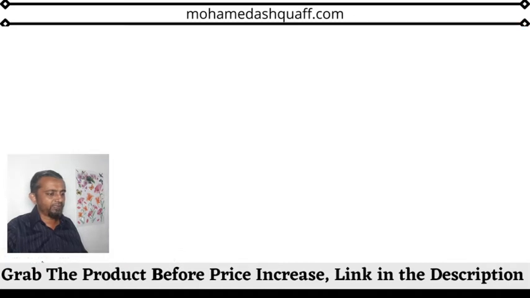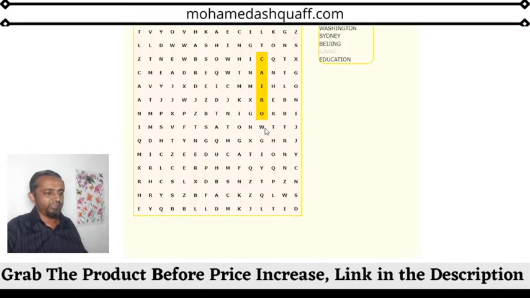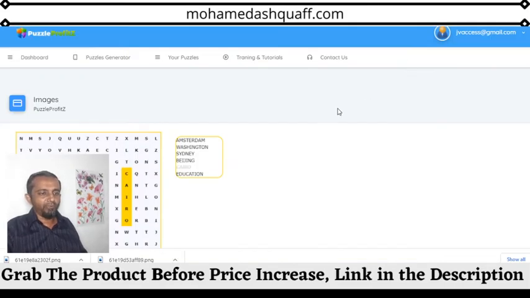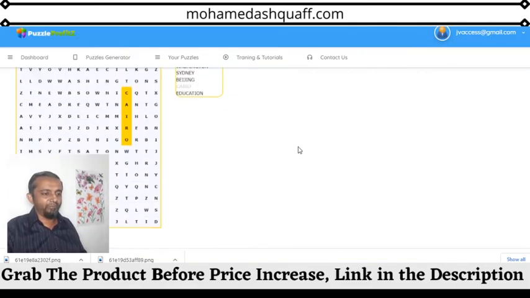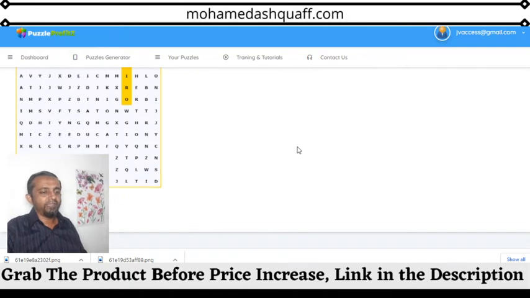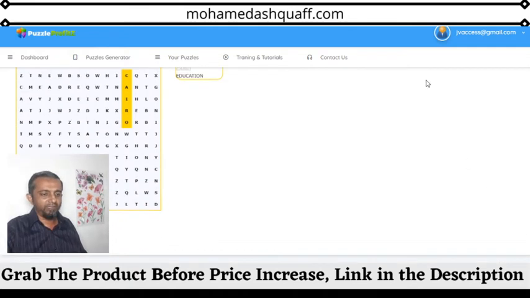Okay, I'm clicking the saved image. Again, this page is okay. So like this you have to create pages. You have to keep on creating hundreds of puzzles; you can create them in minutes. Then you have to design your cover, then design your book, then publish it in the Kindle publishing section on Amazon.